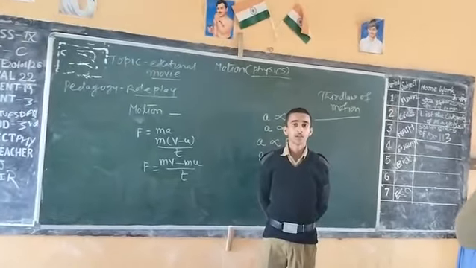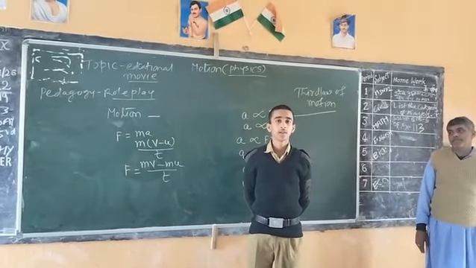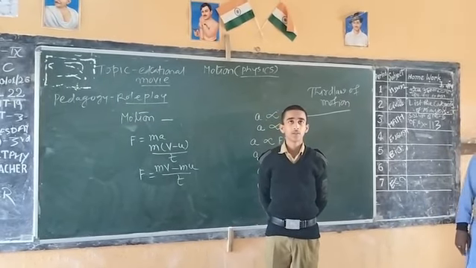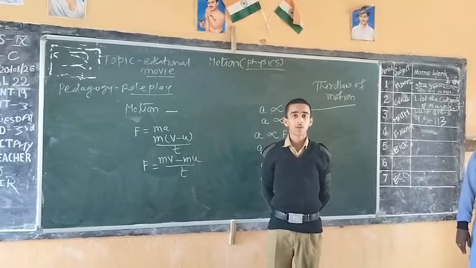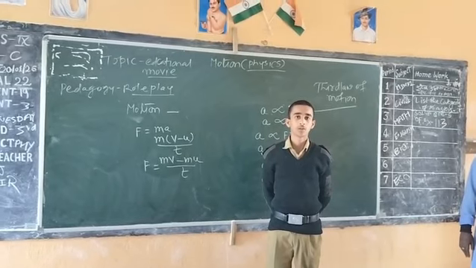Reaction: there is an equal and opposite reaction. The example of this is a spring balance. In a spring balance, if we pull with 5 Newton, then the opposite reaction is equal to 5 Newton.